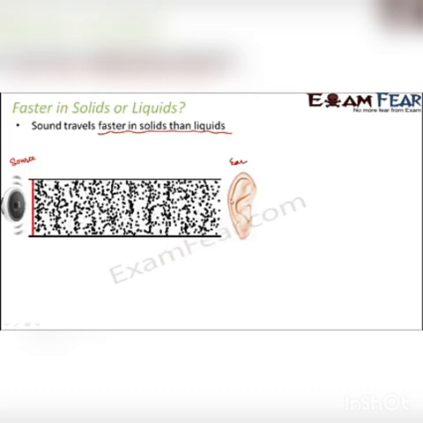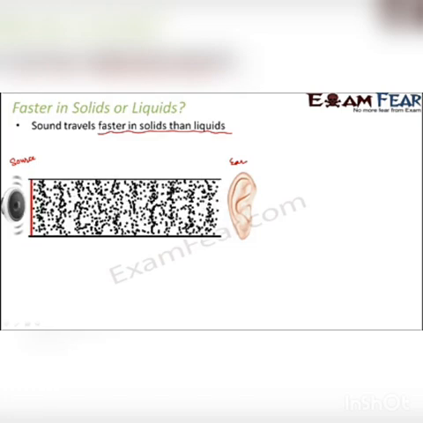Now, when it travels, how does it travel? It needs a medium so that the particles of the medium can vibrate. Now here, what is the medium? Nothing but air. Air contains a lot of tiny particles, and these particles start vibrating. Here you see the black dots. They represent the particles of the medium, that is, the particles of the air.